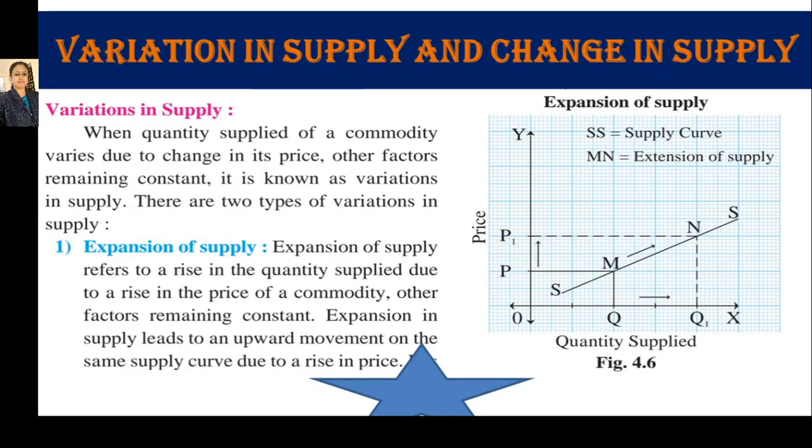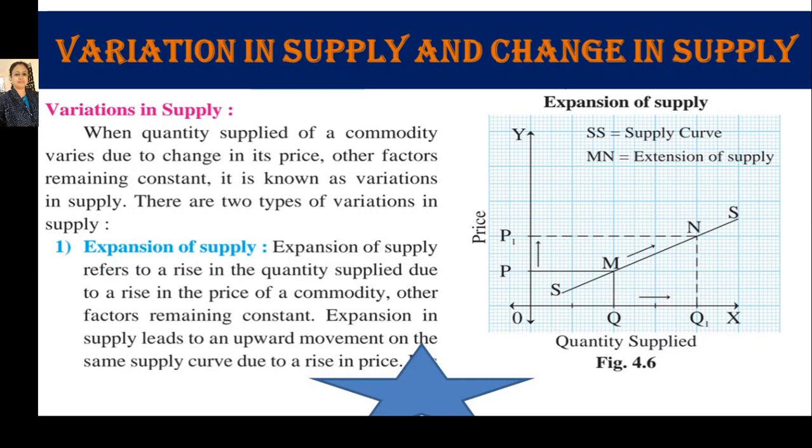So, if a producer is selling a commodity, then due to a rise in its own price, he increases the quantity, and due to a fall in its own price, he decreases the quantity supplied in the market. Then it is called variation in supply. There are two types of variation in supply. First, expansion of supply, and the next one is contraction of supply. So let's start with the expansion of supply.